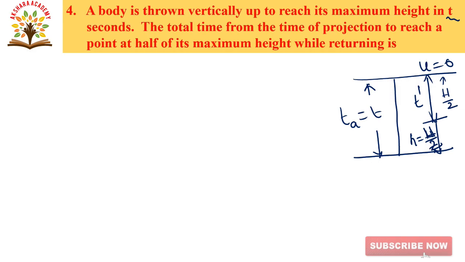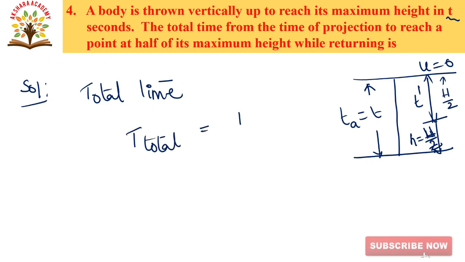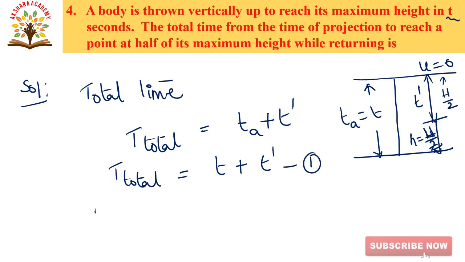Now total time is equal to t total, that is, from this figure we are writing Ta plus t dash. So consider this as equation number 1. T total is equal to Ta, nothing but t, and t dash. This is equation number 1. As Ta, that is, time of ascent, is equal to u by g.